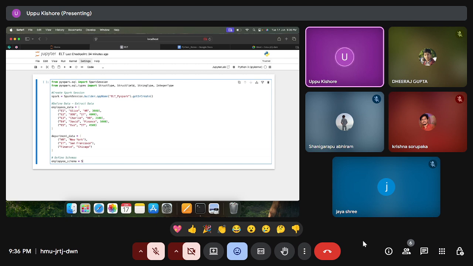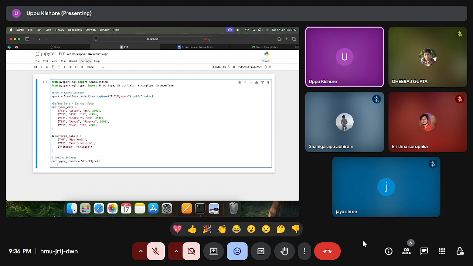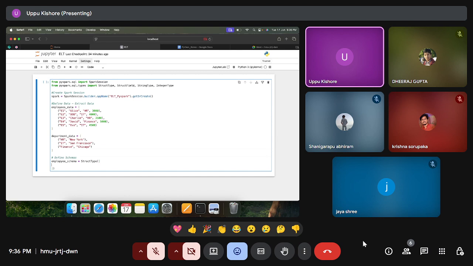So how to define it? We'll use struct. Struct means this can store any type of data. It may be integer, it may be string, any type. So here, what are the fields we have?